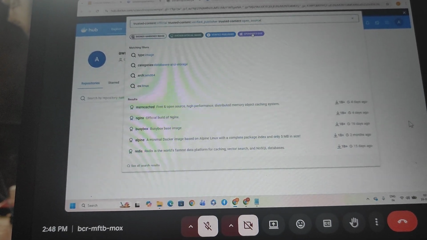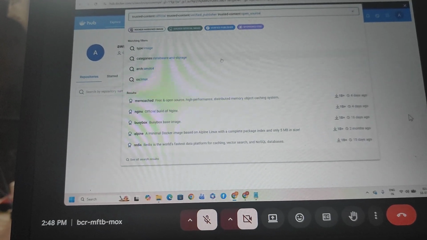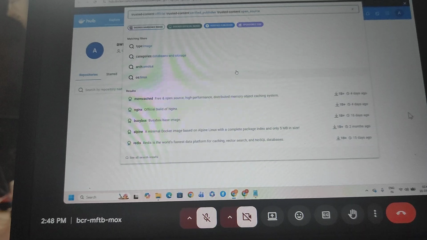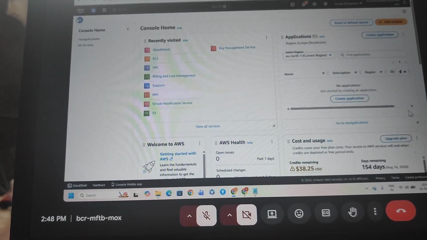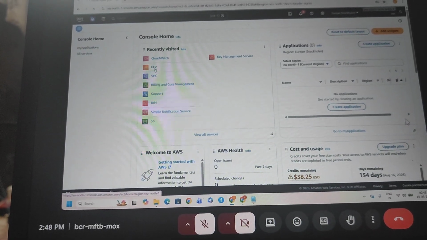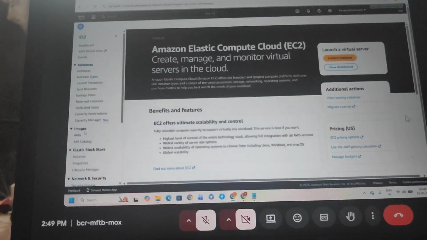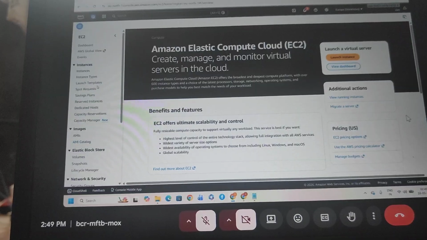So what is the image? What is the main purpose of an image? You know the operating system. What is the operating system? What is the main purpose of using an operating system? Coming to EC2, which supports the server and maintains the operating system, we can create and modify it, right?